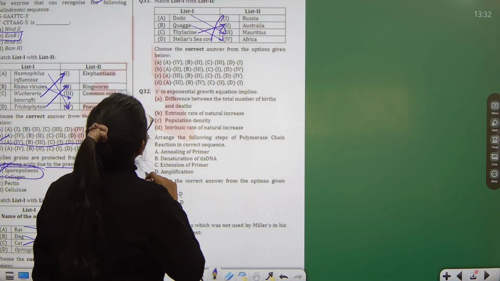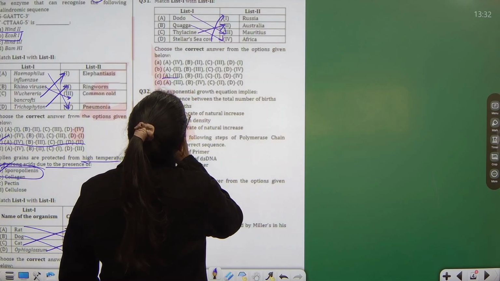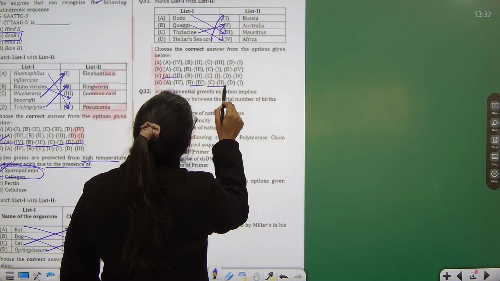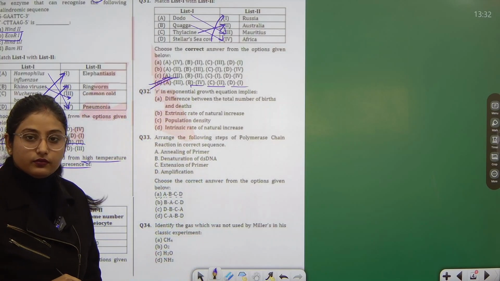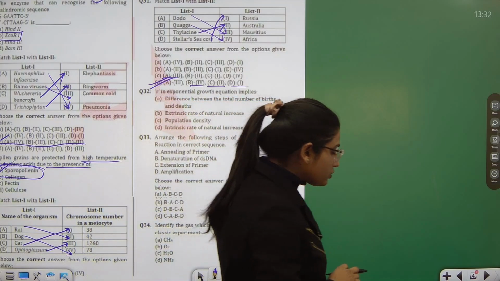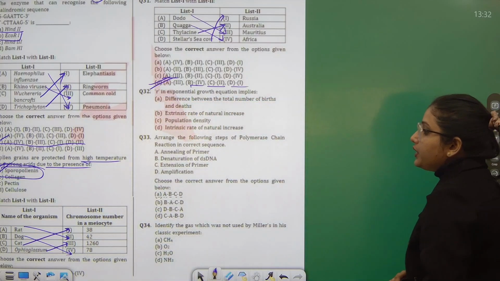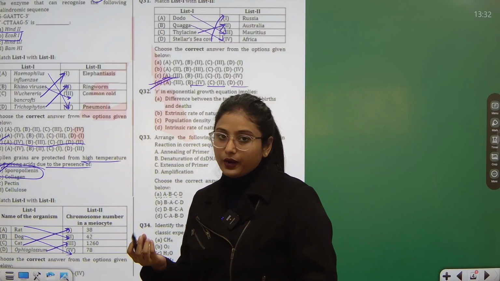So dodo, A third, B fourth, C second, and D first. So D part is the correct answer. Okay. This is also a factual question. You should have known about the organisms, that from which part do they exist.